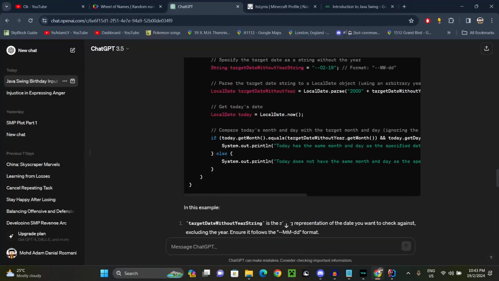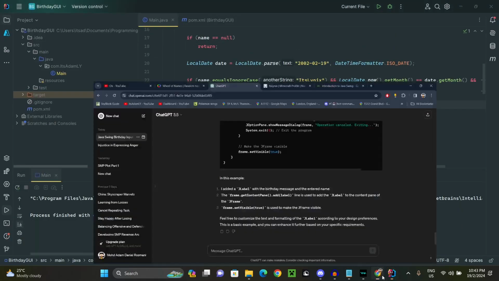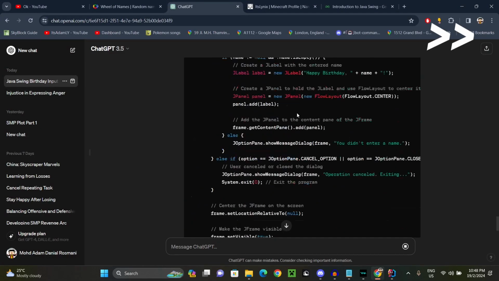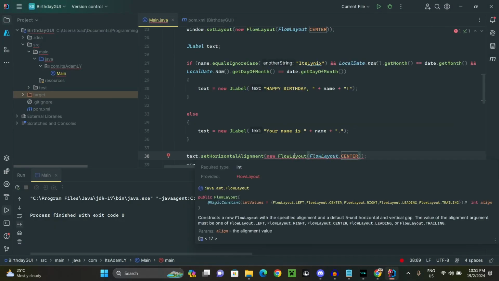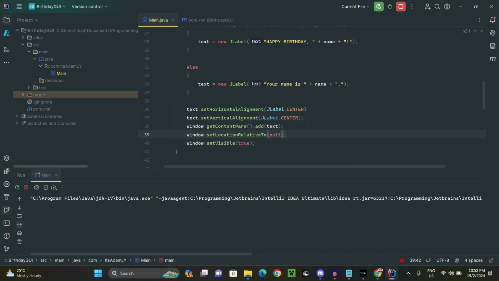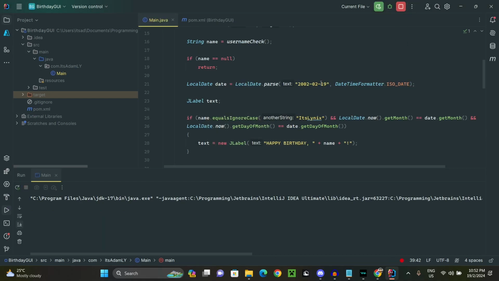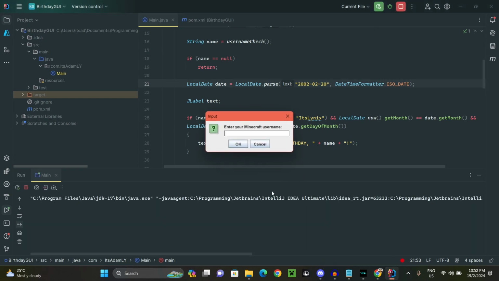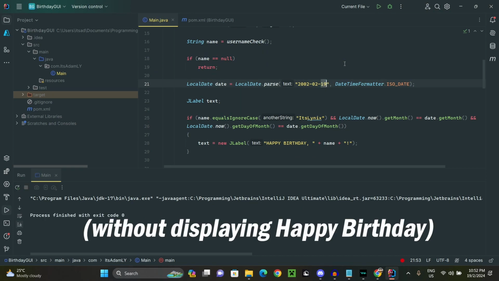Except maybe I want to see how to make the text go center. Yeah, it will completely go center. Okay, your name is 4. That's good. Okay, so now I want to see one thing. What happens if I do 20? Because even if I do Lynix, it will just display your name is Lynix and that's it. And that would be ingenious, right?